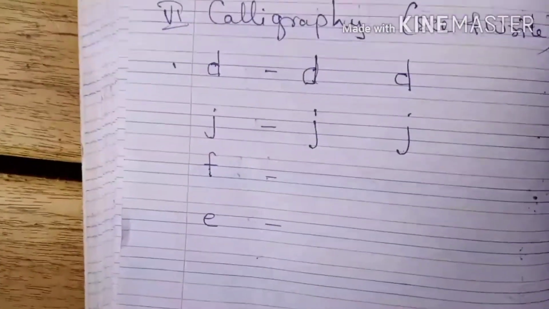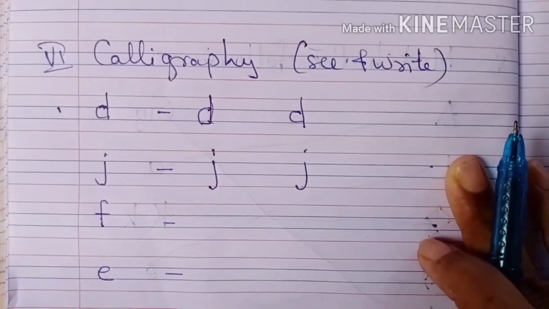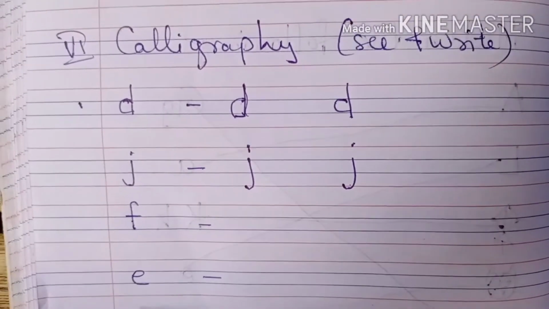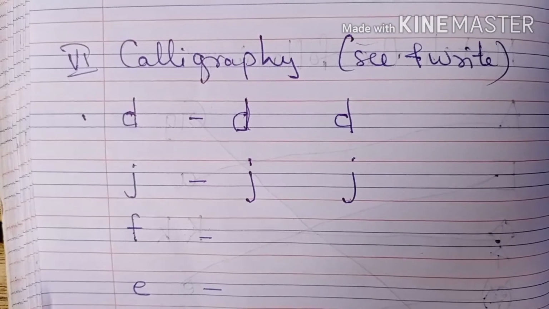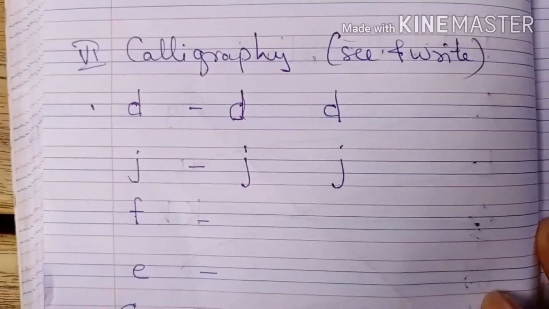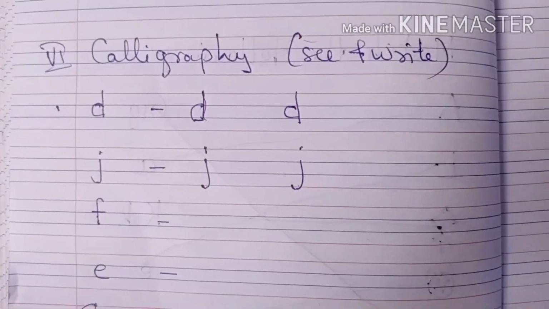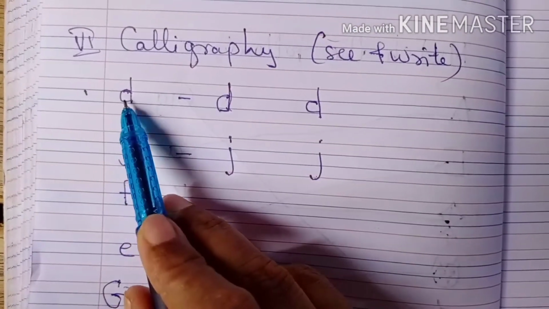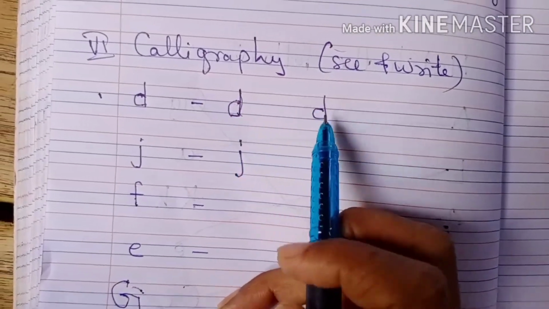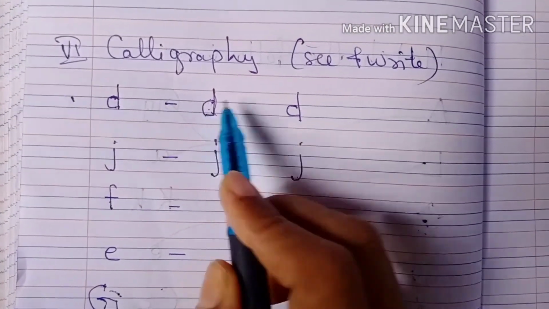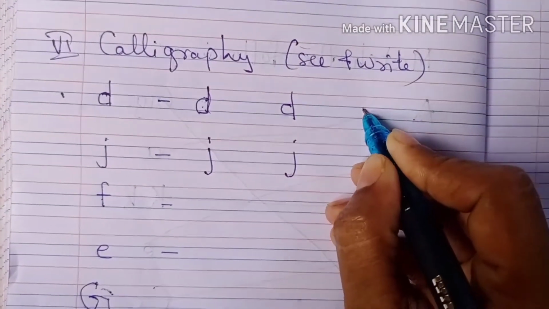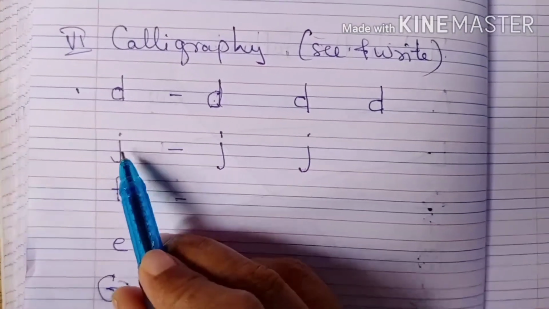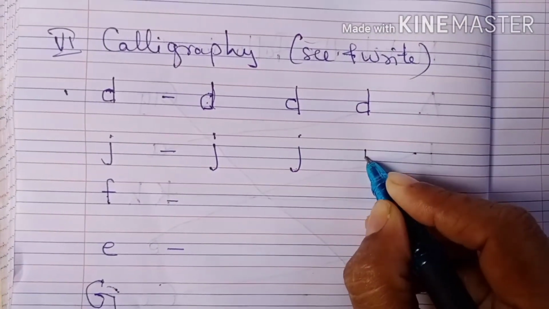Next comes our calligraphy. See and write. What is calligraphy? Calligraphy is that thing which we write in beautiful handwriting. Handwriting is known as calligraphy. You have to see and write. Same thing you have to write. See, D is there. I have written D. You have to write 3 times. D, D. Again you have to write by seeing that D. J. 3 times you have to write.